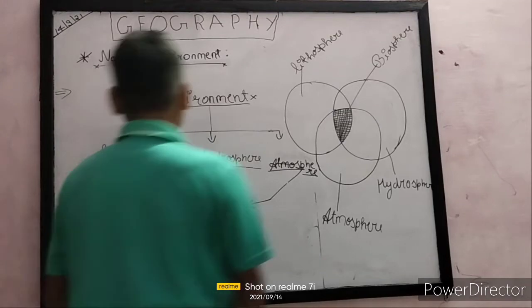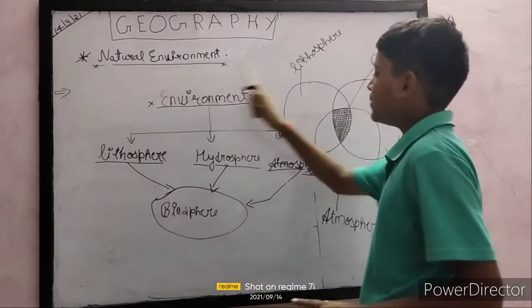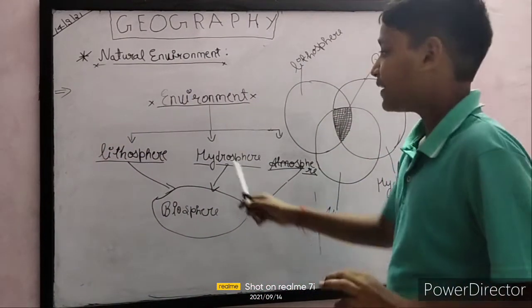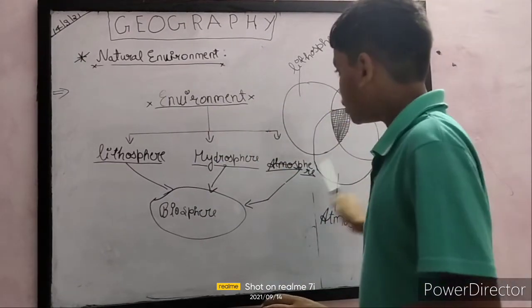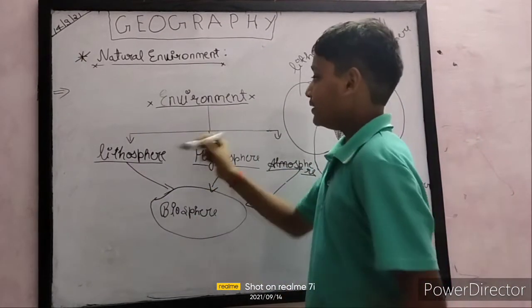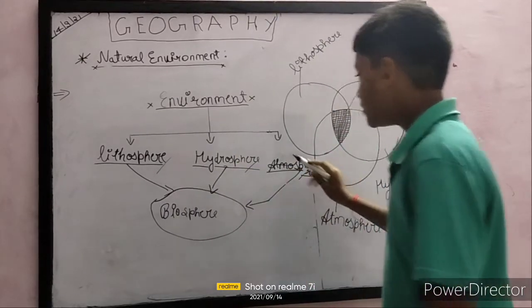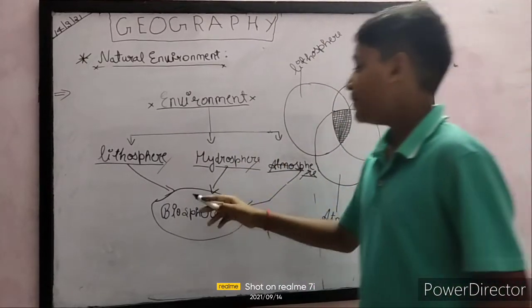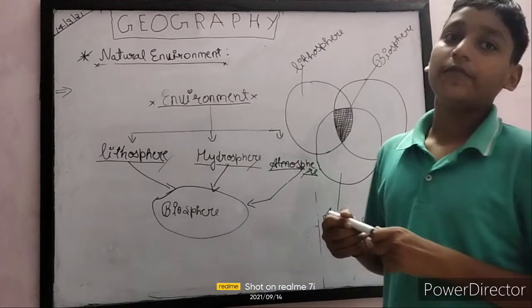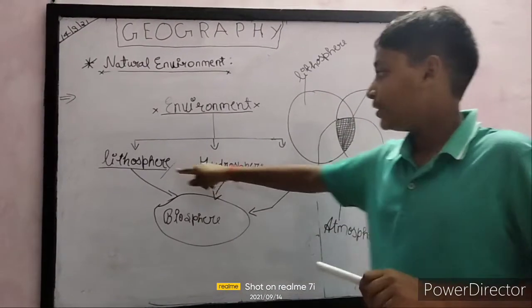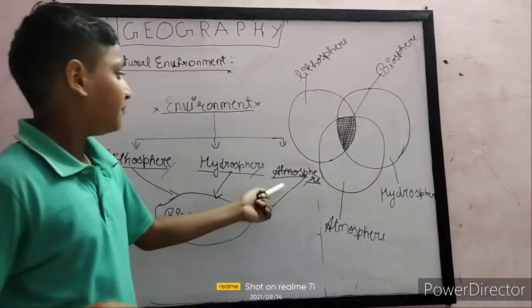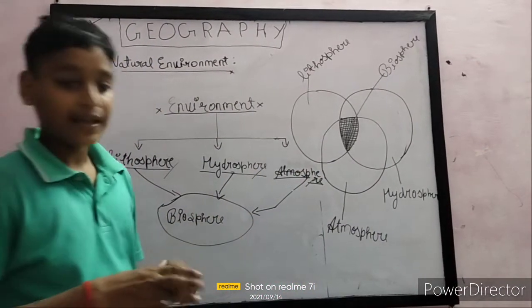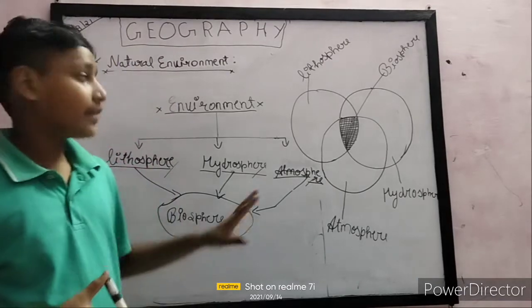The biosphere is the combination of all three spheres: lithosphere, hydrosphere, and atmosphere. The combination of land, water, and air is called the biosphere. Can we live without water? No. Can you live without land? If you don't have land, where will you stand, live, sit? And can you live without air? You cannot live without air.